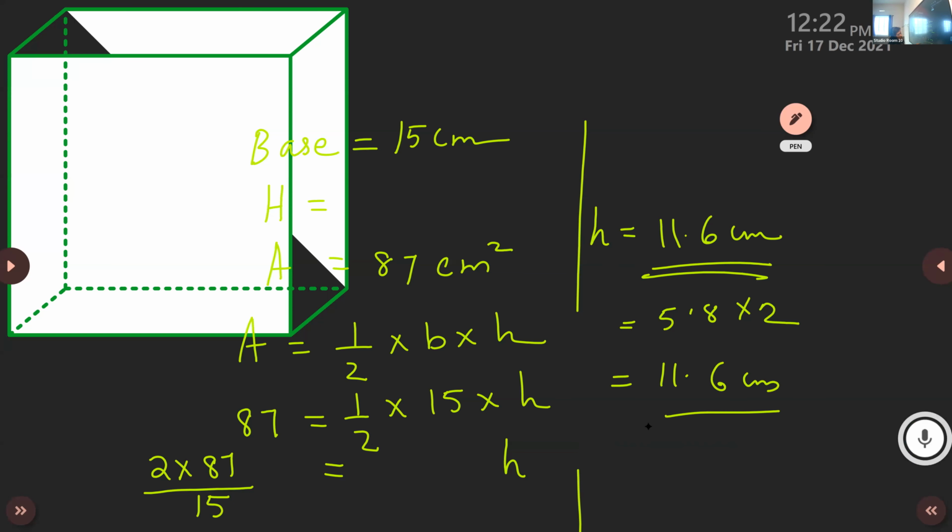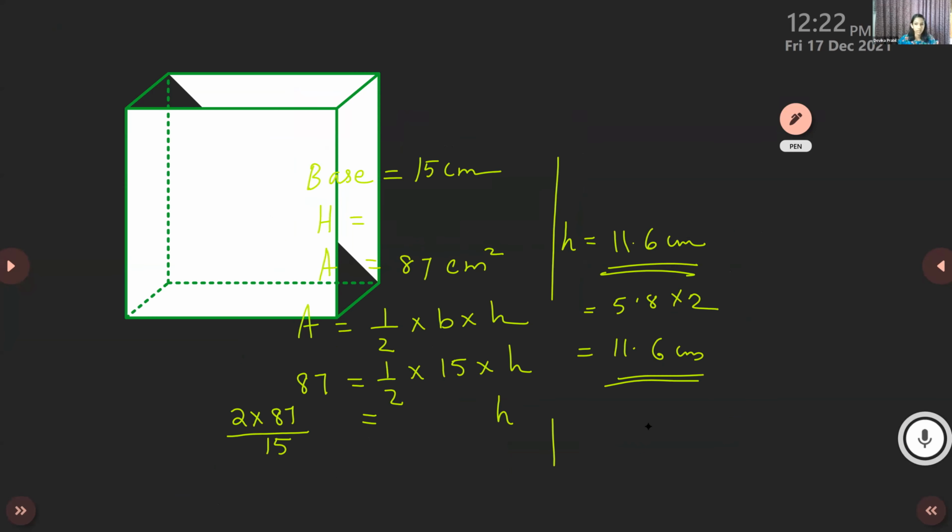Or we can do it by multiplying 87 by 2 first, then dividing. That also is possible.